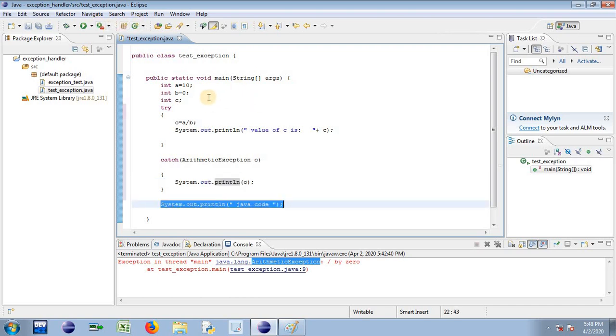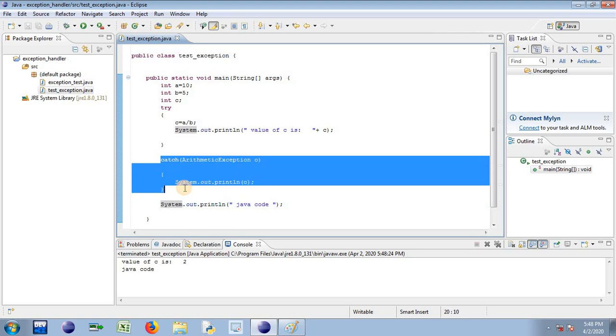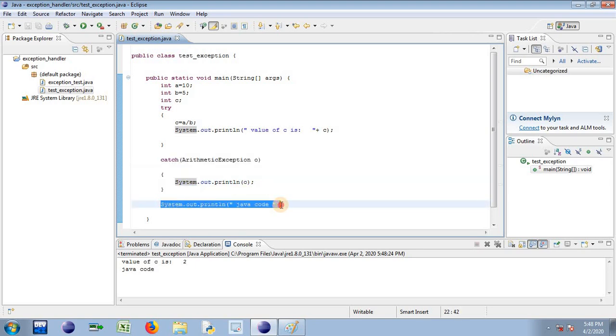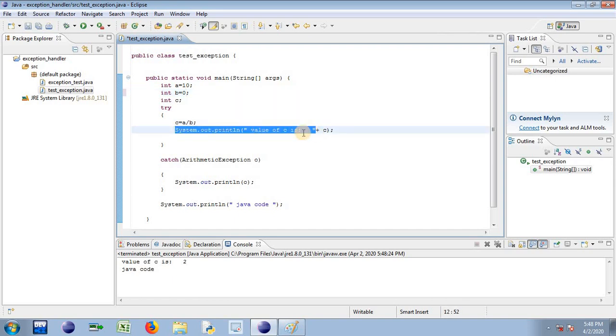So that we can verify. Now let me have b equal to a non-zero value, let's say 5 again. In this case, I can print the value of c, and this message Java code will run too. Just see, the value of c is 2, the catch block gets bypassed, and I can observe this message in my output console window. But the moment I make b equal to 0, this time in the try block, whatever print call I have gets bypassed, because for b equal to 0, this particular statement causes an exception.